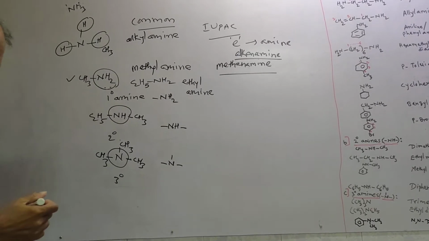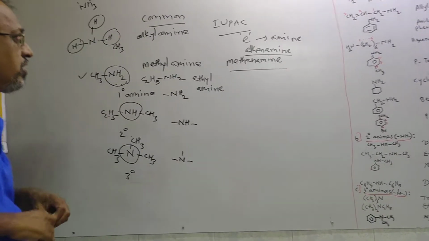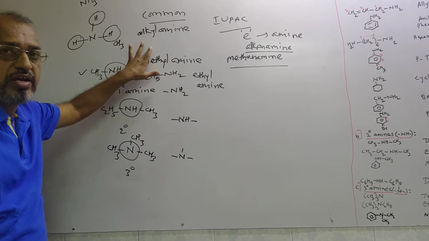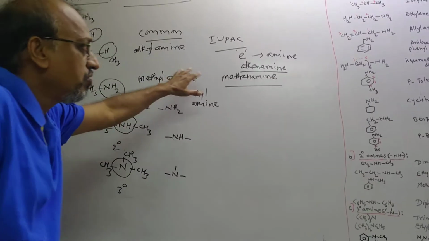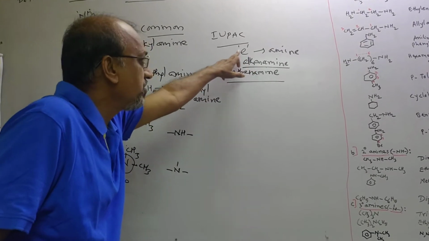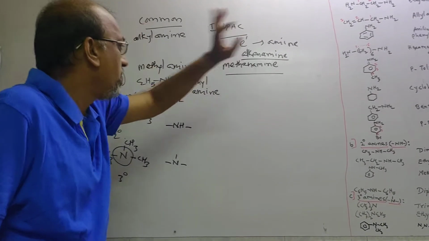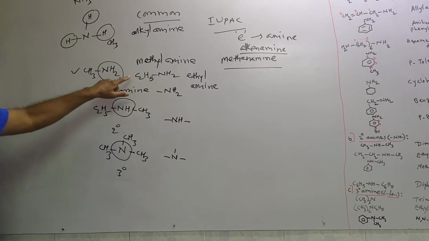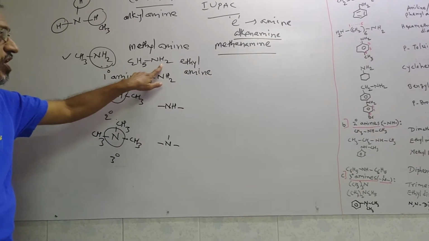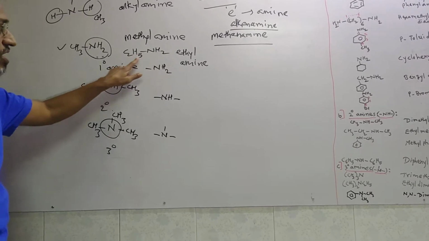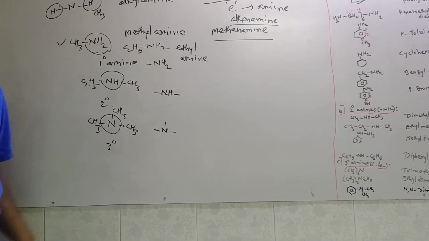Clear? Okay, so remember these two things. For the common name we focus on the alkylamine. For the IUPAC name we focus on the alkanamine by replacing the ending of alkane by the amine group. Later on, second example, C2H5NH2. The common name is alkylamine, that is ethylamine. But what about the IUPAC name?